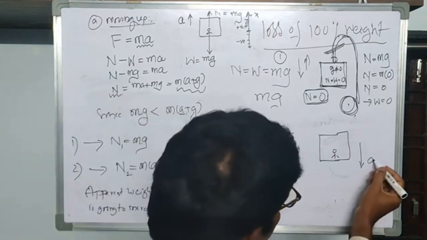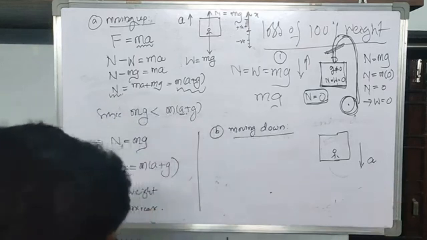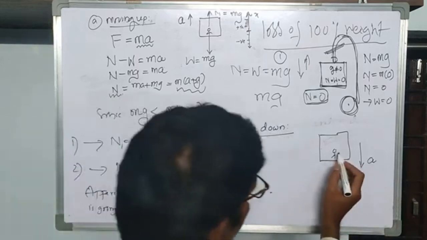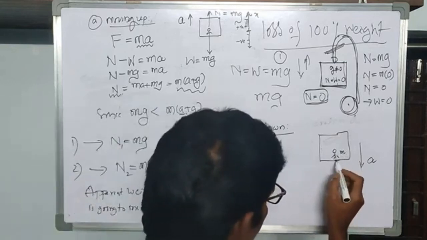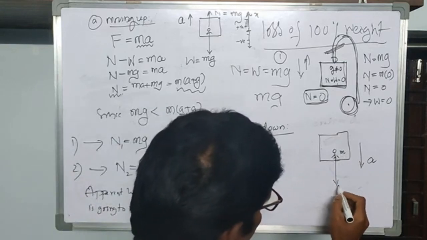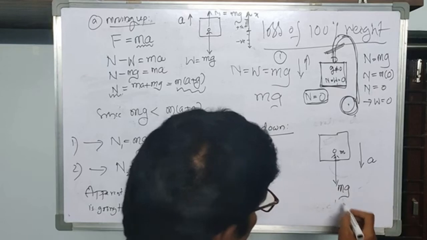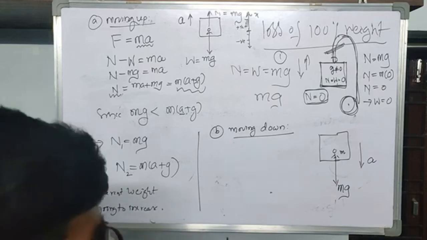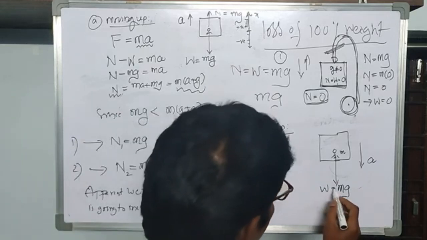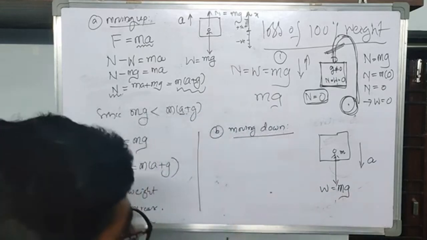Here the acceleration is downwards as the lift is moving down. The mass of this person is m. So how much force is acting downwards? Mg force is acting downwards as before. Similarly, this is the usual weight.